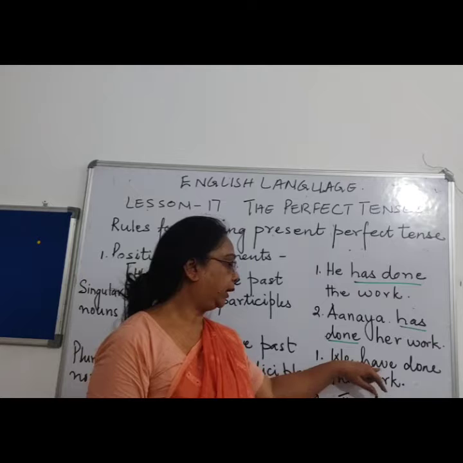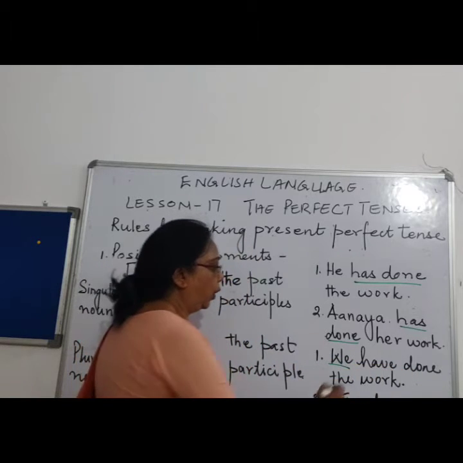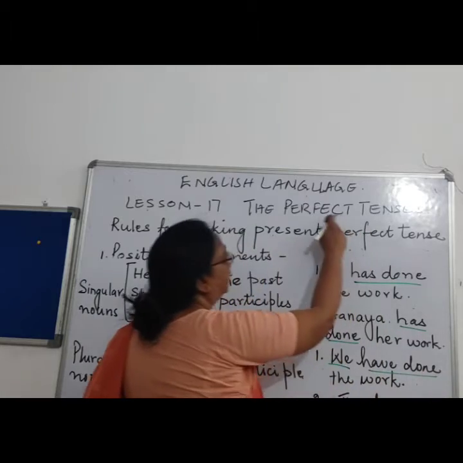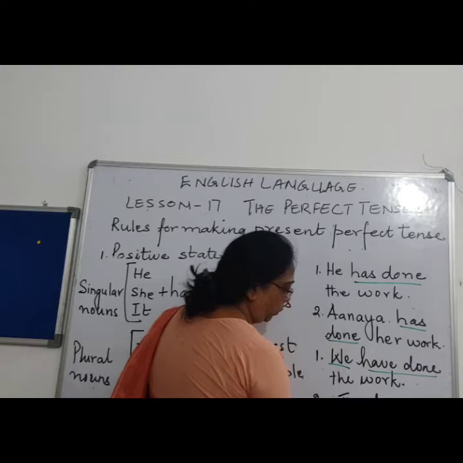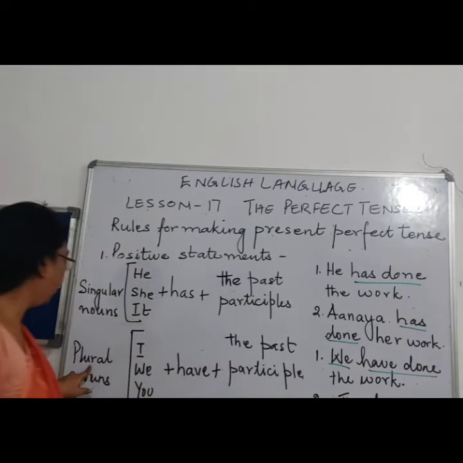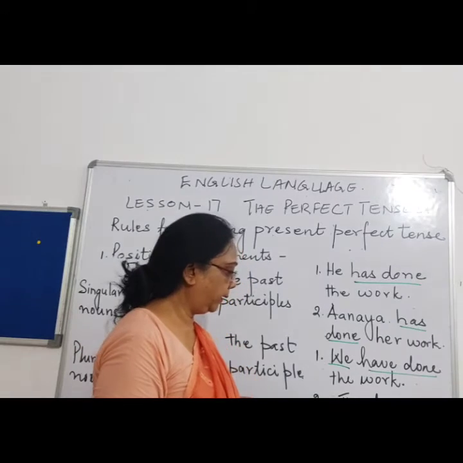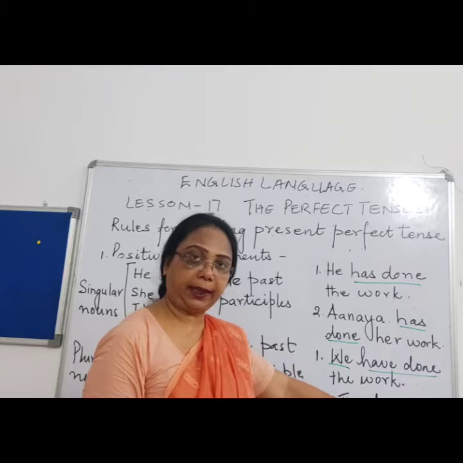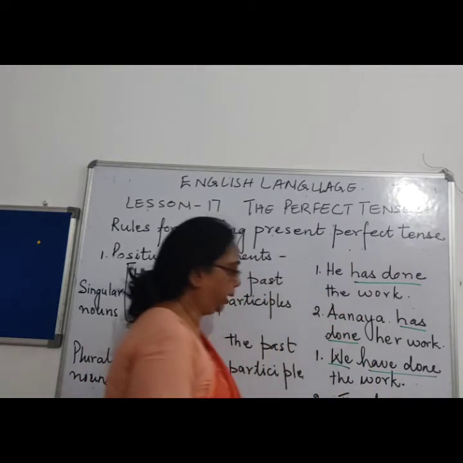So we take this, add have to it and done, the verb. So have done shows that it is a perfect tense. They have done the work. They is a plural form of pronoun. So since it is they, we have added have, and they have done shows that it is a perfect tense.